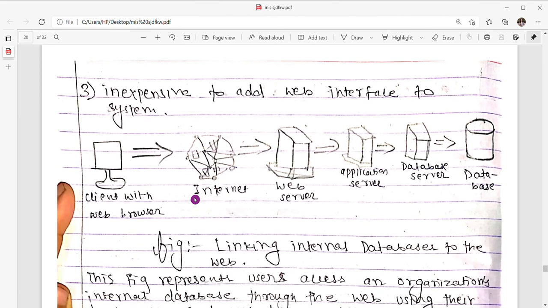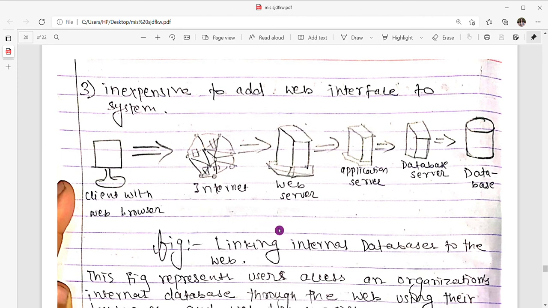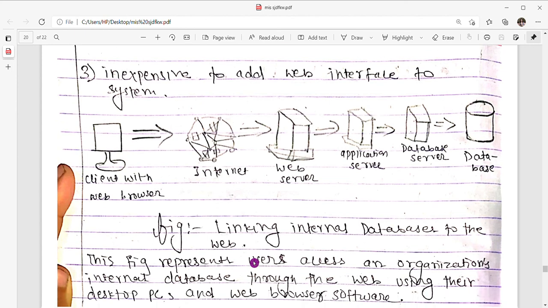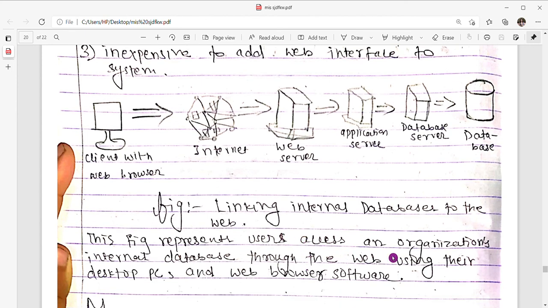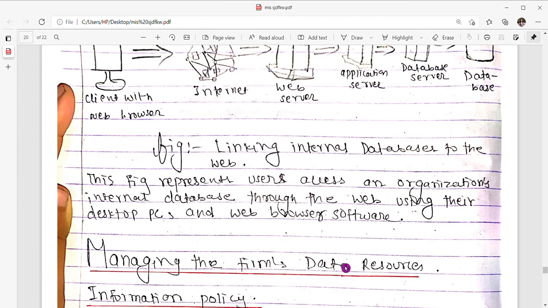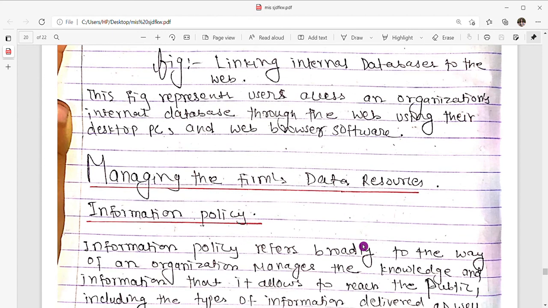This figure is of linking an internal database to the web. It represents user access to an organizational internal database through the web using their desktop PCs and web browser software.